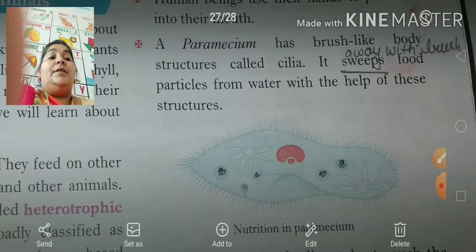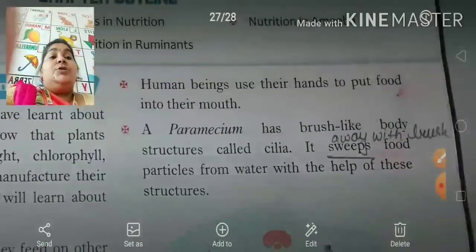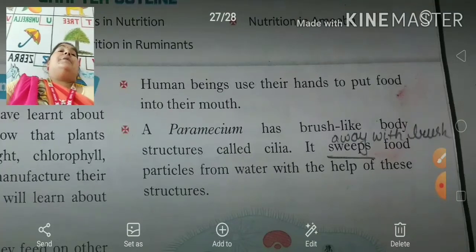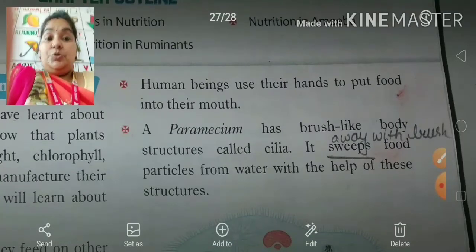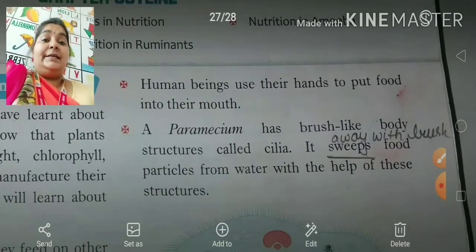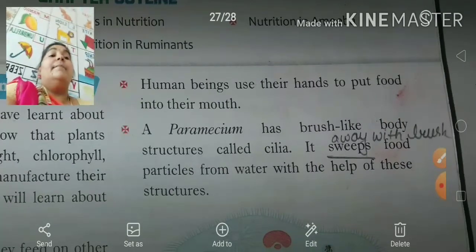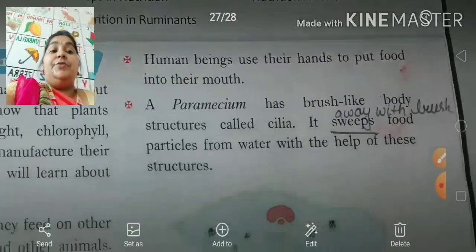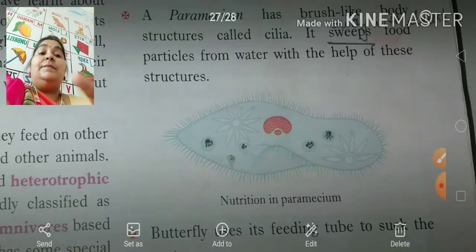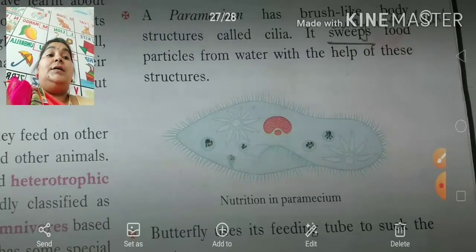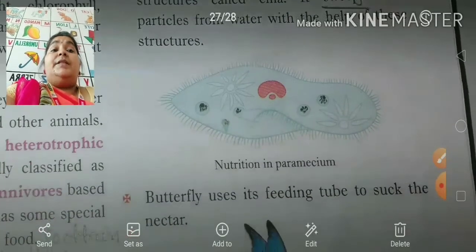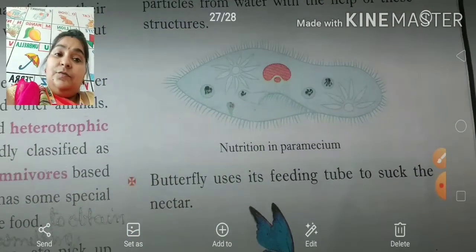Human beings use their hands to put food into the mouth, but paramecium has these structures. This is a paramecium, and on its body are brush-like structures that help it to engulf its food.